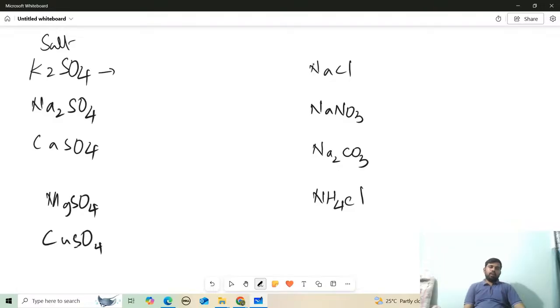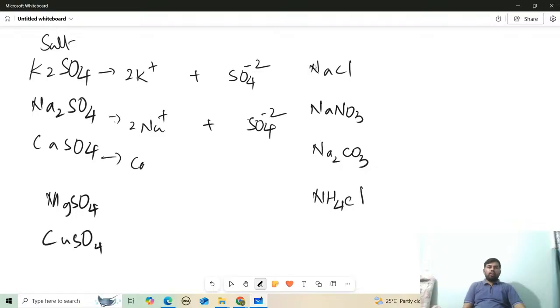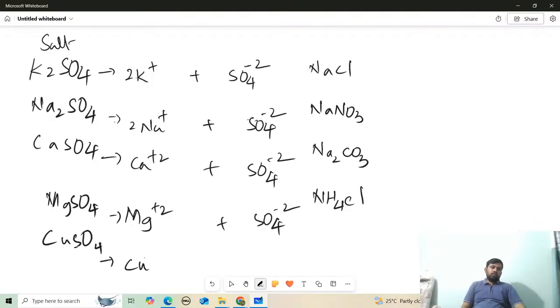K2SO4 can be split into 2K plus and SO4 minus 2. The charge is minus 2. Similarly, you can write 2Na plus and SO4 minus 2. Similarly, Ca plus 2 and SO4 minus 2. And magnesium plus 2 in case of this one, Mg plus 2 and SO4 minus 2. Similarly, here copper, Cu plus 2 and SO4 minus 2.